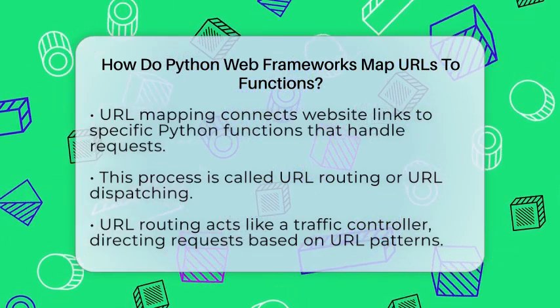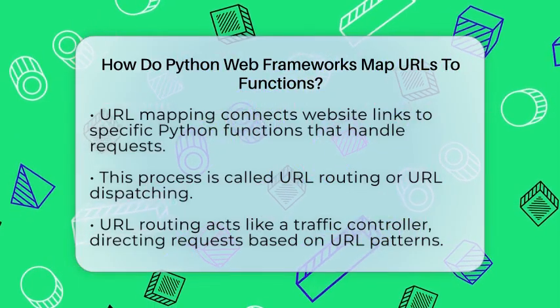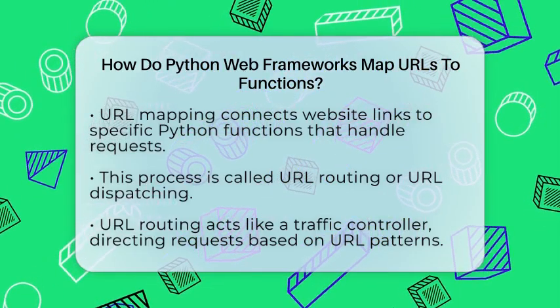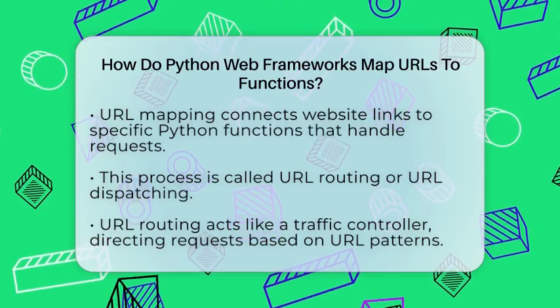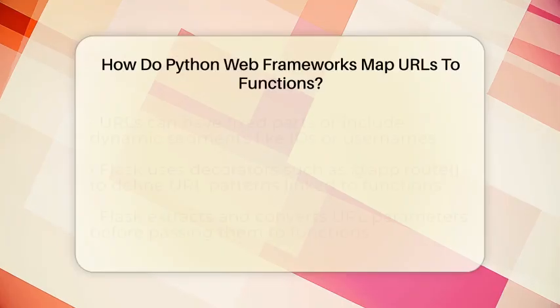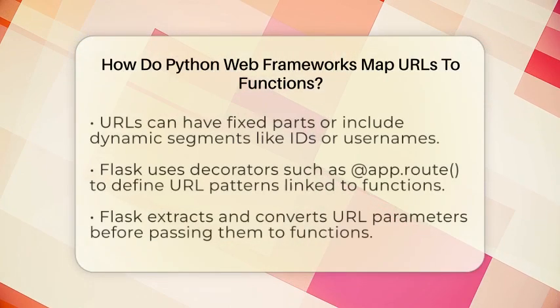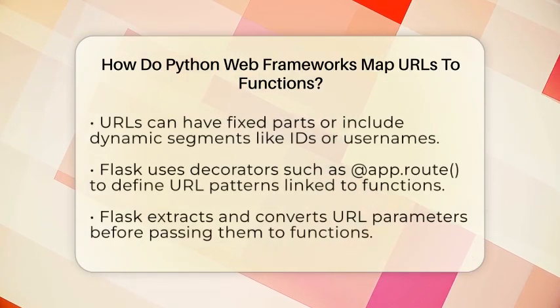Each URL has a pattern, which can be fixed or include dynamic parts. For example, a URL like /blog/123 might show a blog post with the id 123. The pattern for this URL can include a placeholder for the id.